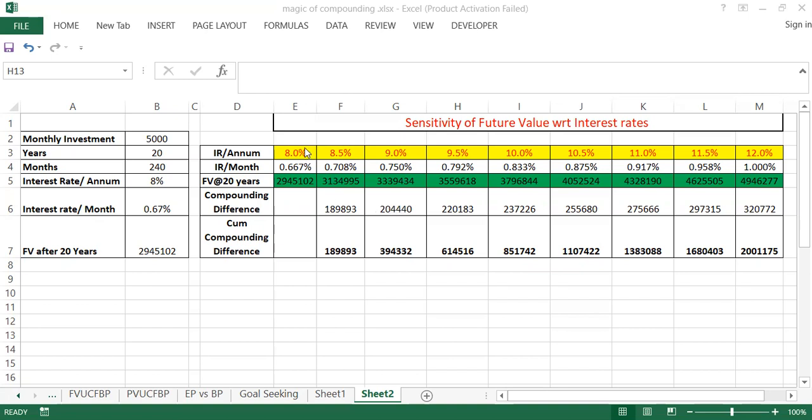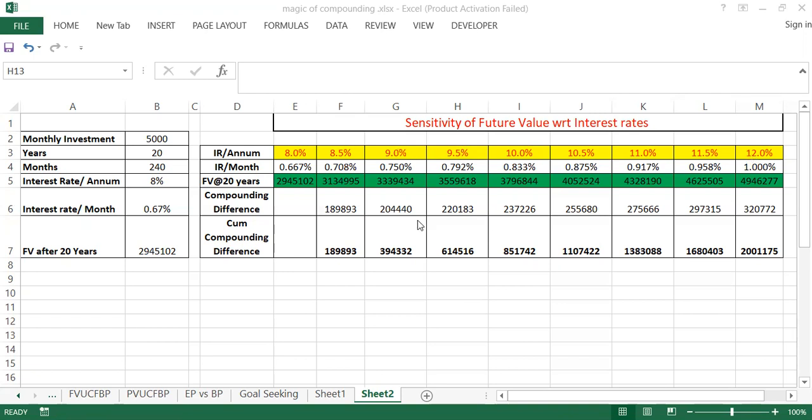Please see the difference here. From 8% to 8.5%, the person who invests at 8.5% will get 1,89,893 rupees additional compounding amount compared to 8%. Similarly, the person who invests at 9% will get a benefit of 2 lakh rupees compared to the person who invests at 8% per annum. So this table is called the sensitivity of future value with respect to change in interest rate.